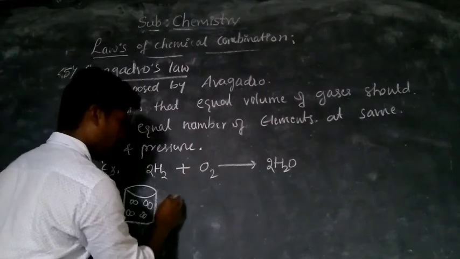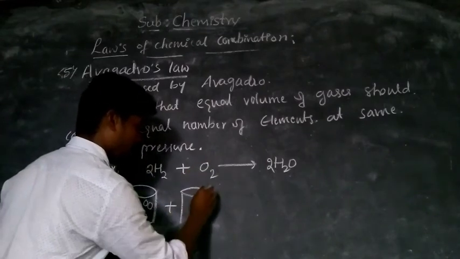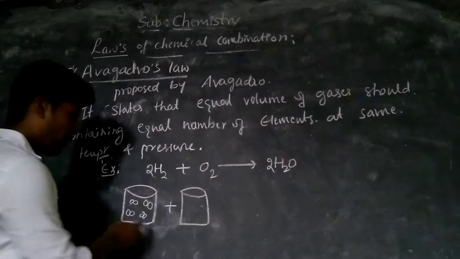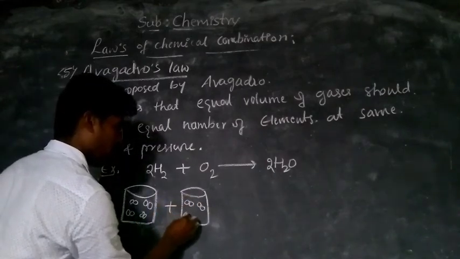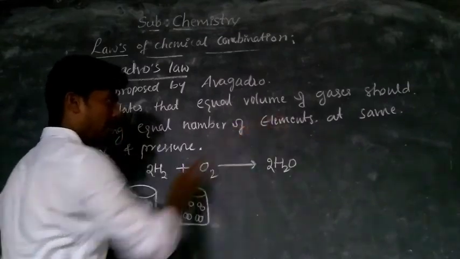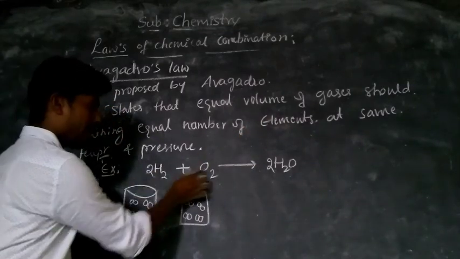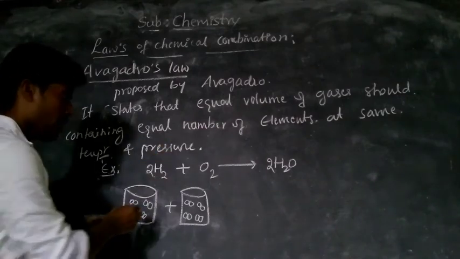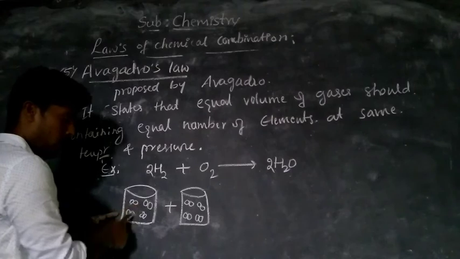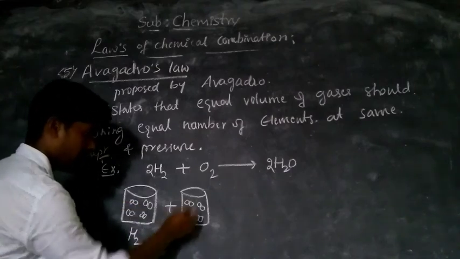And this reacts with oxygen. Let's take oxygen. Now you have to take an equal number, 4, because at the same temperature and pressure an equal number of molecules is present. Now I am writing only one hydrogen. This is H2, this is O2.